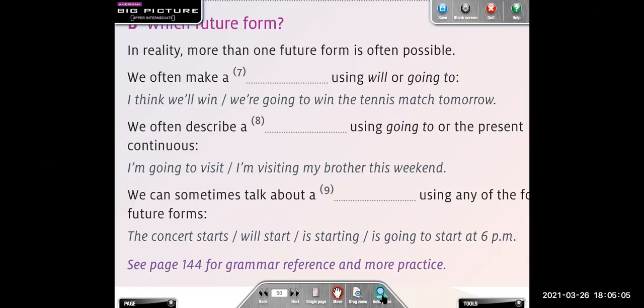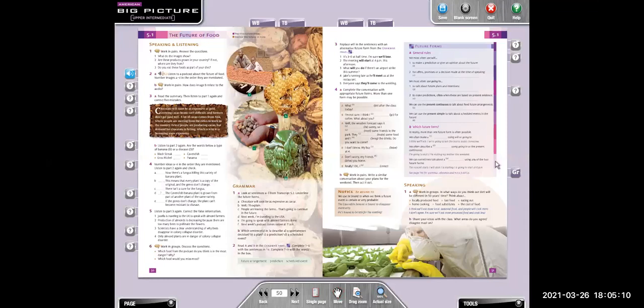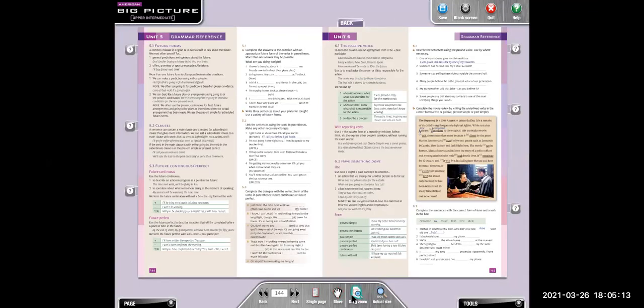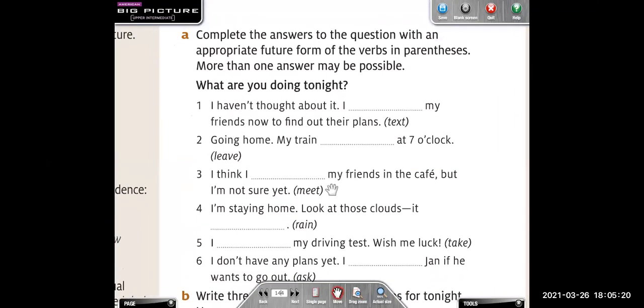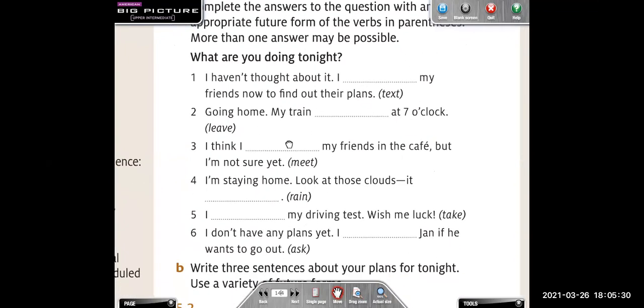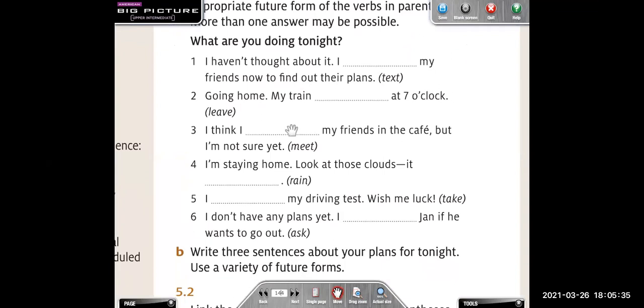Let's practice a little bit about the future on page 144. Go to the page 144, and here you have exercise 5.1. Complete the answers to the questions with an appropriate future form of the verbs in the parentheses. More than one answer may be possible. In some of the answers, you can answer in more than one way, okay? So try to complete this, and then we are going to check. I'm going to give you some minutes.